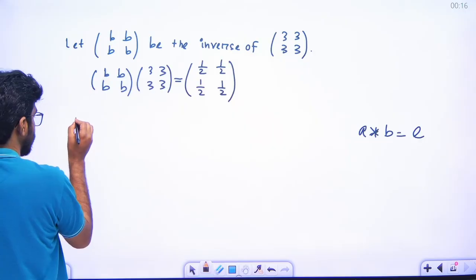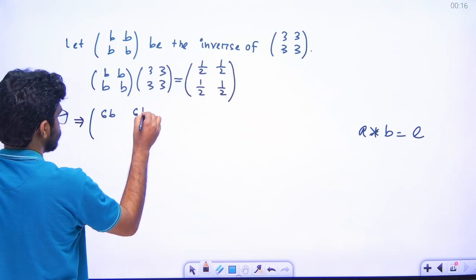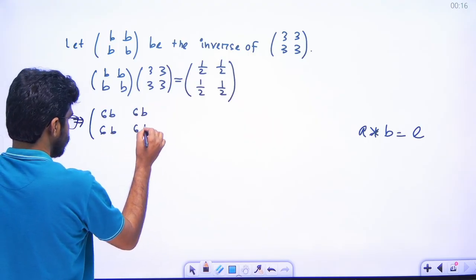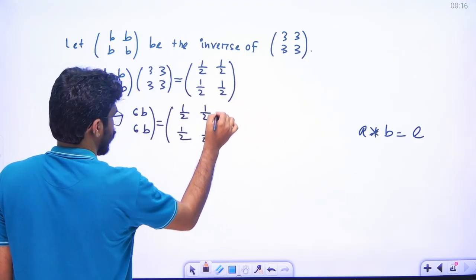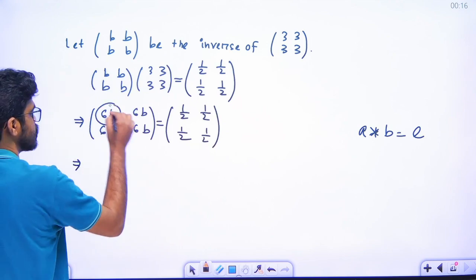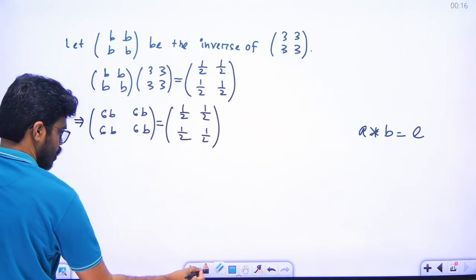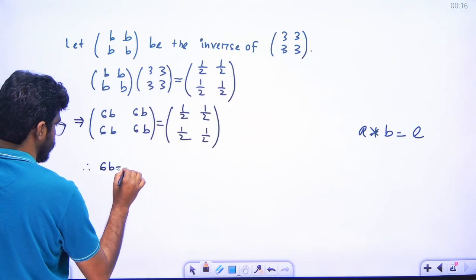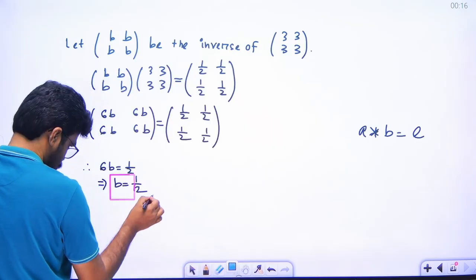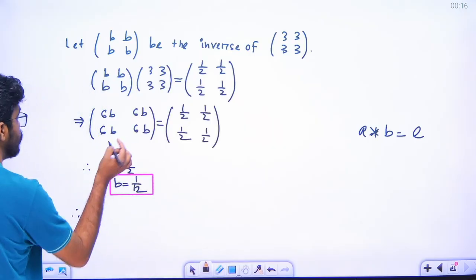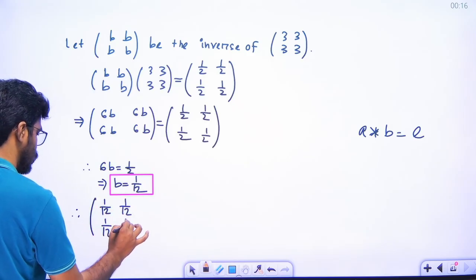Now just multiply this. So 3b plus 3b, that means 6b. 3b plus 3b, that is 6b, 6b, 6b. So this is 1 by 2, 1 by 2, 1 by 2, 1 by 2. So from the equality of matrices, 6b is equal to 1 by 2, right? So this implies that 6b is equal to 1 by 2, that means b is equal to 1 by 12. Therefore the value of b is 1 by 12, that is 1 by 12, 1 by 12, 1 by 12, 1 by 12.